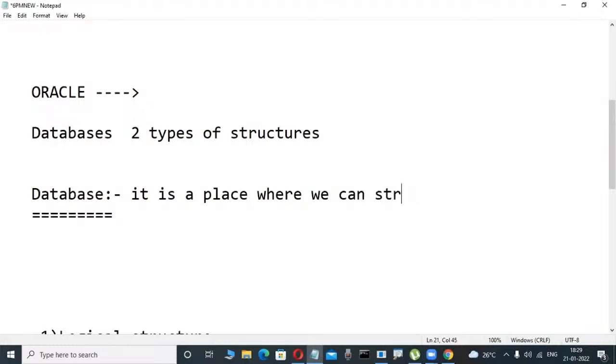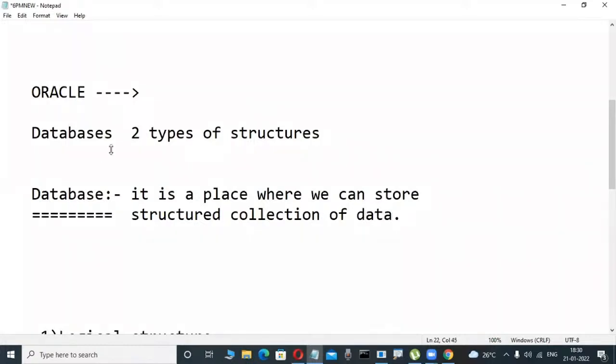They only say where we can store a structured collection of data. What is data, what is information, what is DBMS, that is later.